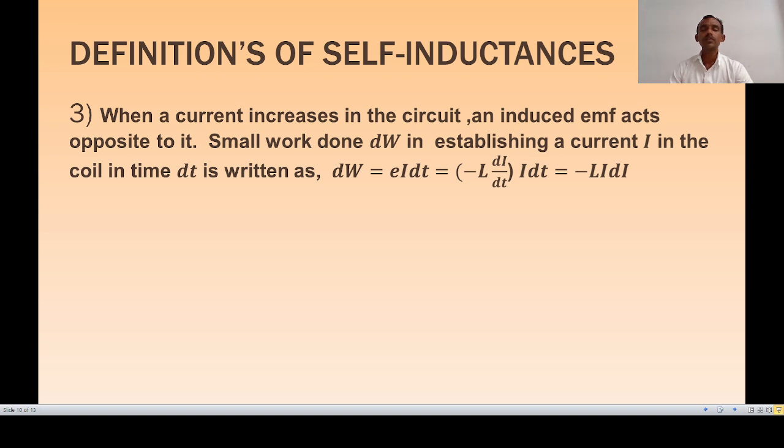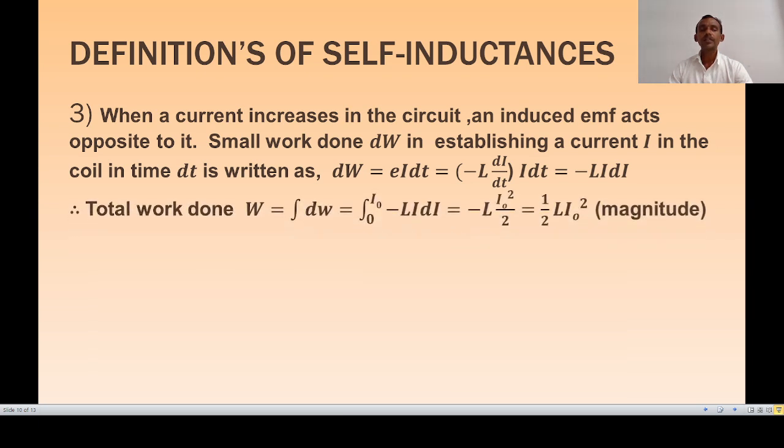As you know, induced EMF is equal to minus L into di by dt. Therefore, we write dW is equal to minus L di by dt into I dt. dt gets cancelled, so the small work done dW is equal to minus L I di.